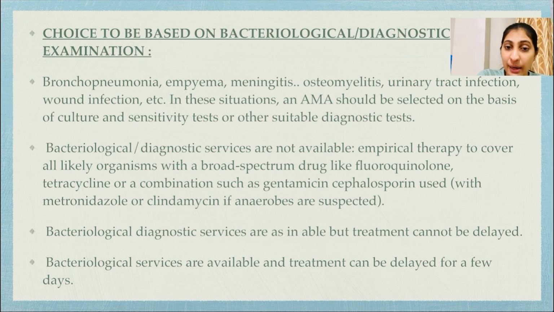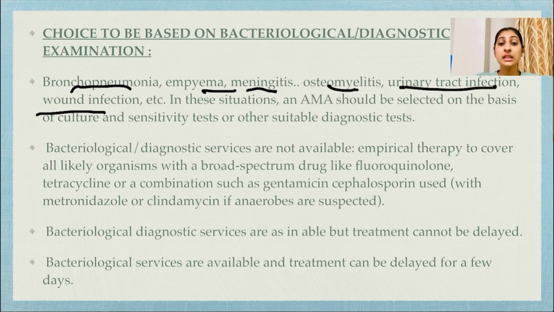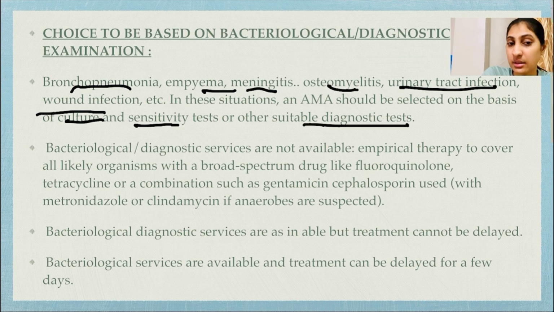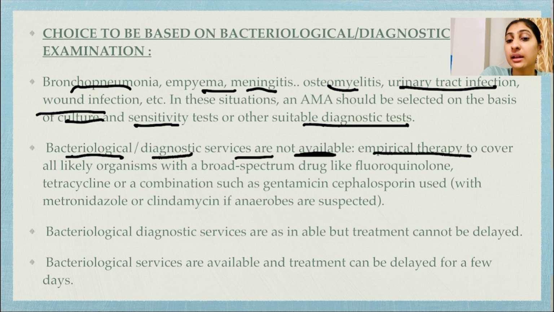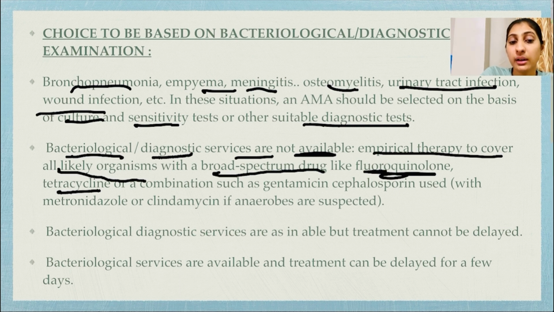Choice to be based on bacteriological or diagnostic examination in bronchopneumonia, emphysema, meningitis, osteomyelitis, urinary tract infections, wound infections, etc. In these situations, an AMA should be selected on the basis of culture and sensitivity test or other suitable diagnostic tests. If bacteriological or diagnostic services are not available, empirical therapy to cover all likely organisms with a broad spectrum drug like a fluoroquinolone, tetracycline, or a combination such as gentamicin and cephalosporin is used.